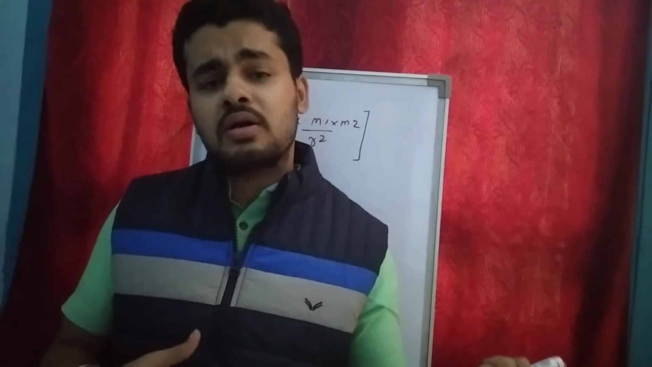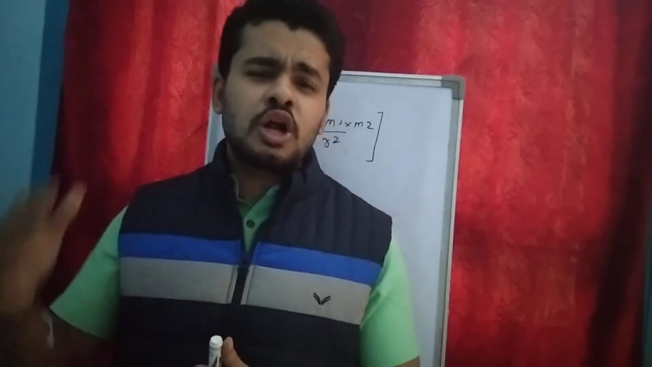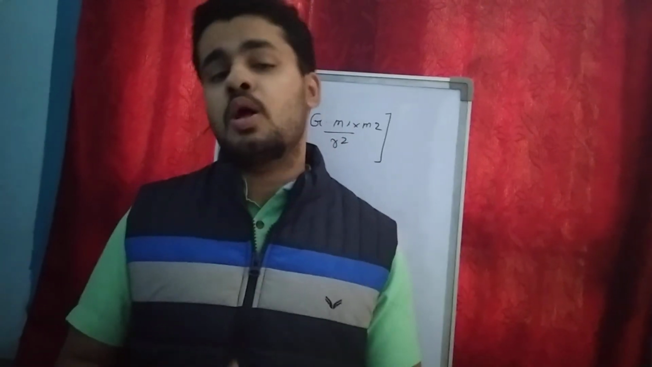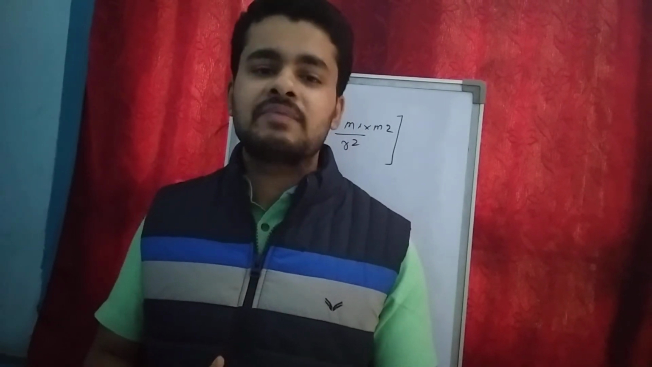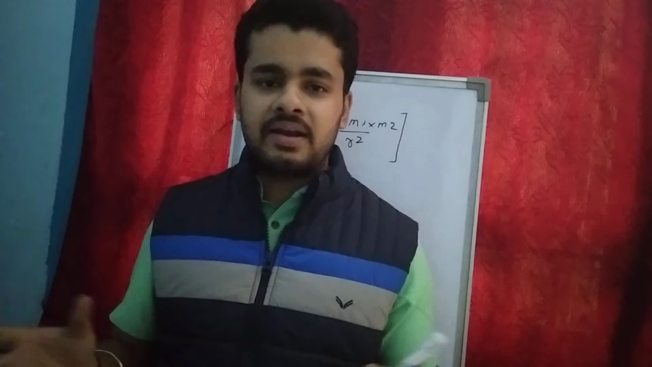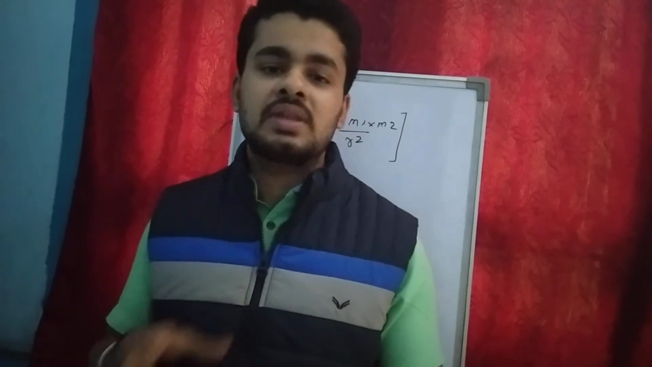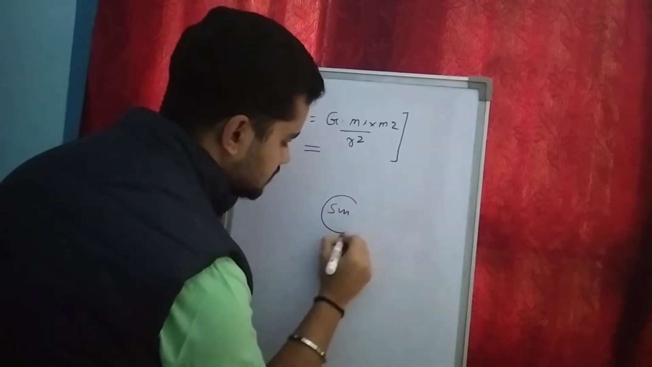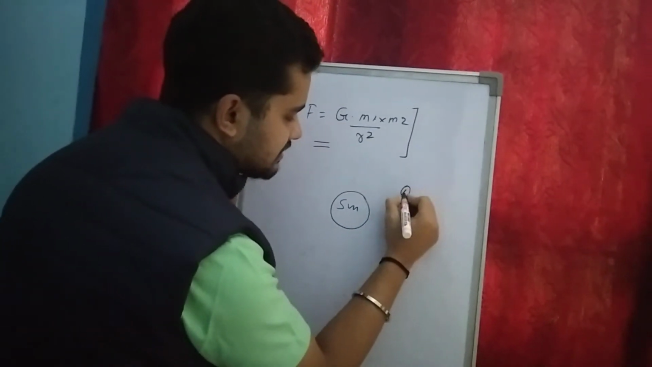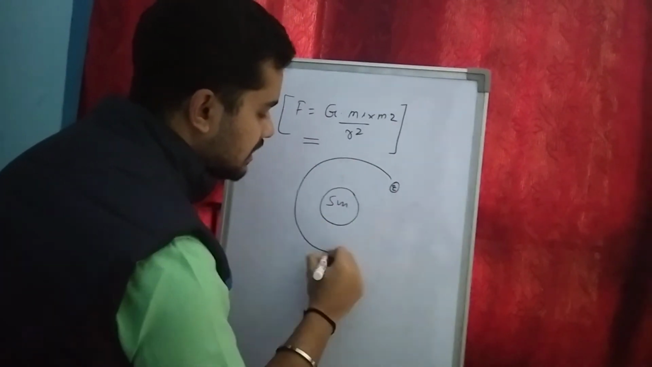But did this law come overnight? No. There was a lot of research, and then this law came. So let us understand. In 1543, Copernicus came with the result that all the planets rotate around the sun. For example, this is the sun, and all the planets, for example Earth, rotate around the sun.